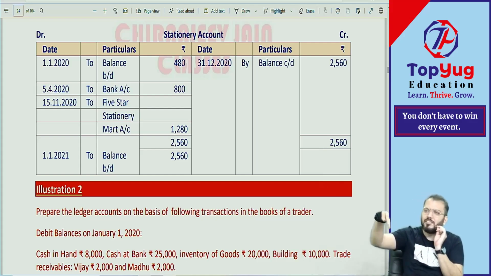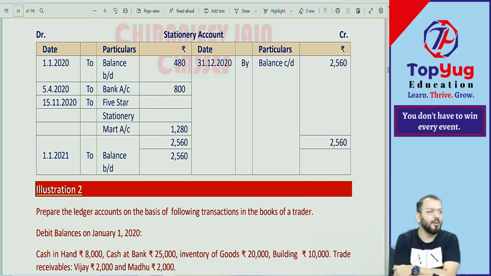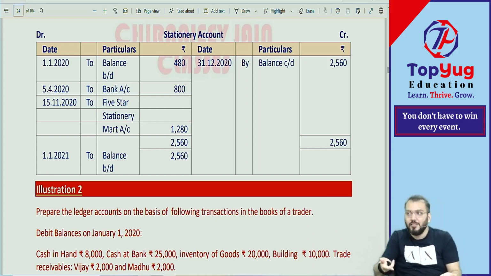So ledger is nothing but a summary of accounts. An account is a format. Whatever we have recorded in the journal will be posted in the account. So we need to understand how to post that. First we need to do the journal, and after the journal we need to come to the ledger. So I will take only one question to explain the posting process.